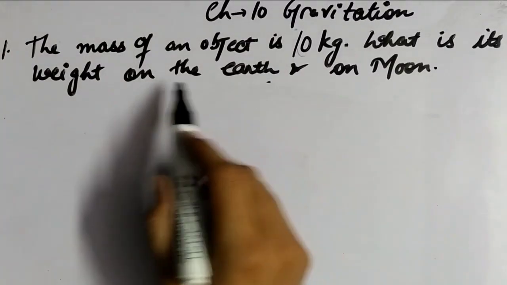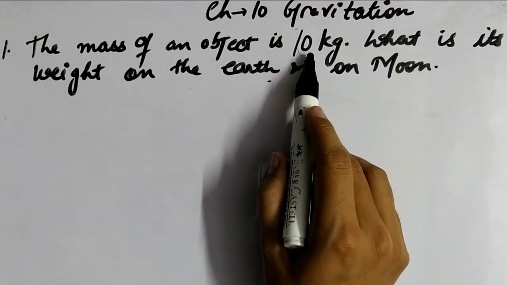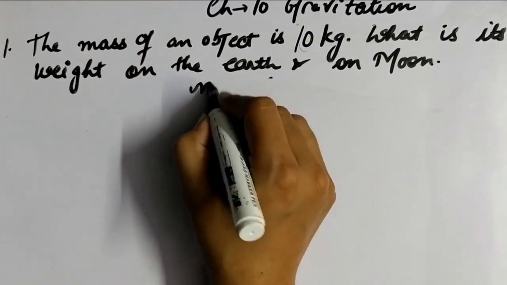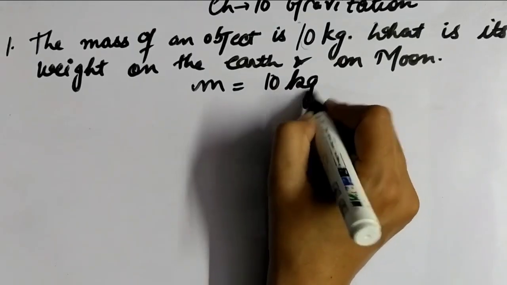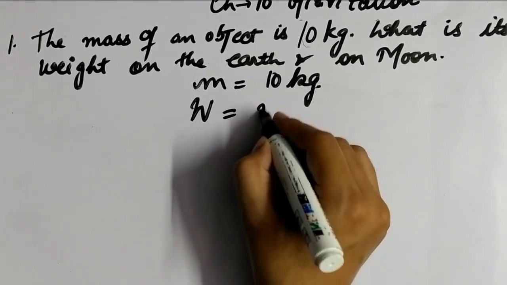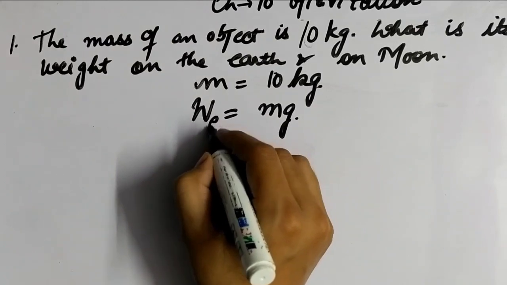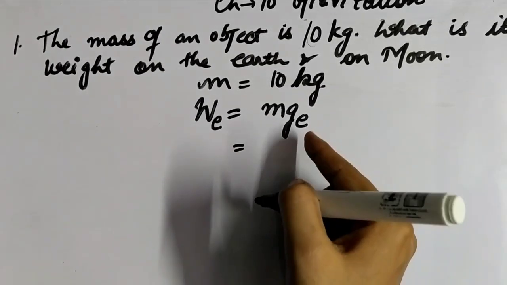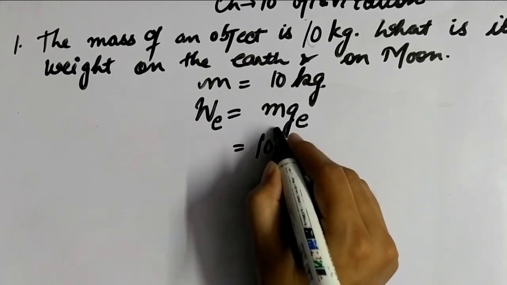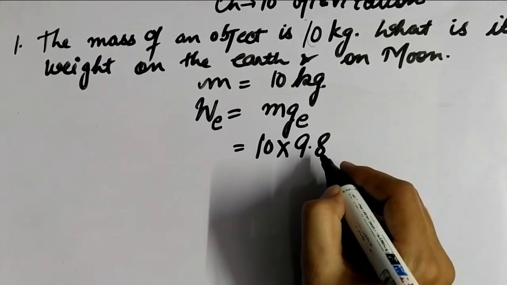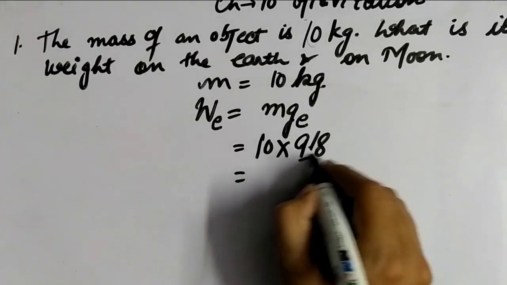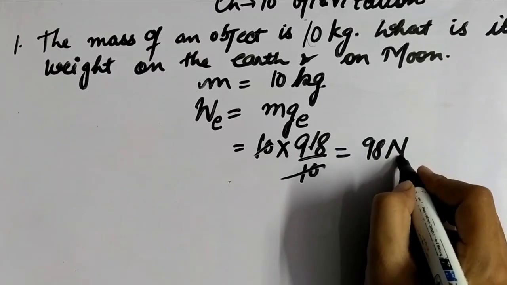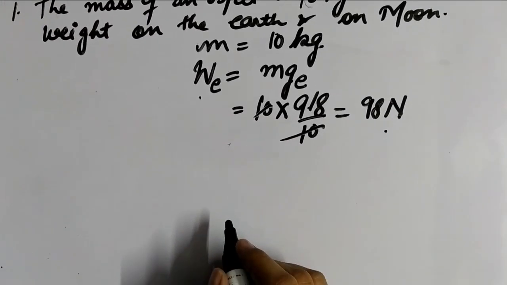Let us solve a problem. The mass of an object is 10 kg. What is its weight on the earth and on the moon? Mass is given as 10 kg, and we need to find weight, which is m × g. For the earth we take the acceleration due to gravity of earth: 10 × 9.8 m/s squared gives 98 Newton, because weight is a kind of force.